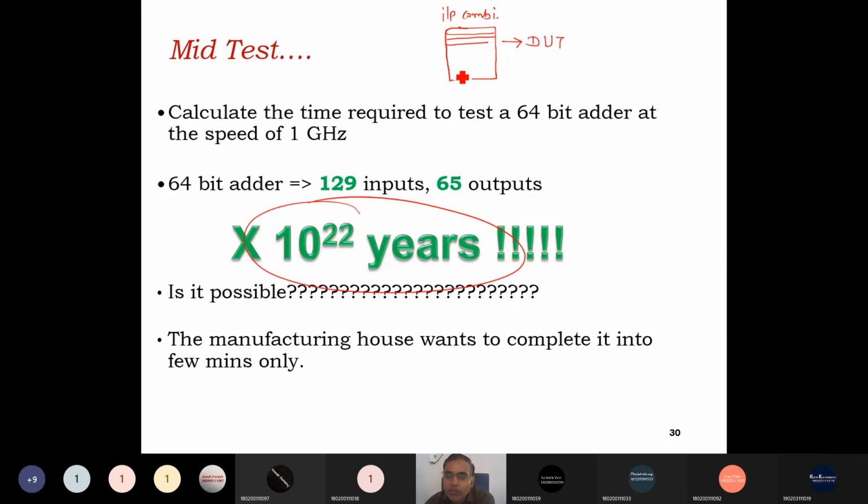But it's not possible in today's electronics designs to test using exhaustive testing. Even if the fastest supercomputer is used, it's not possible. So what to do? We have to select some combinations, not all. We have to pass some selective combinations.